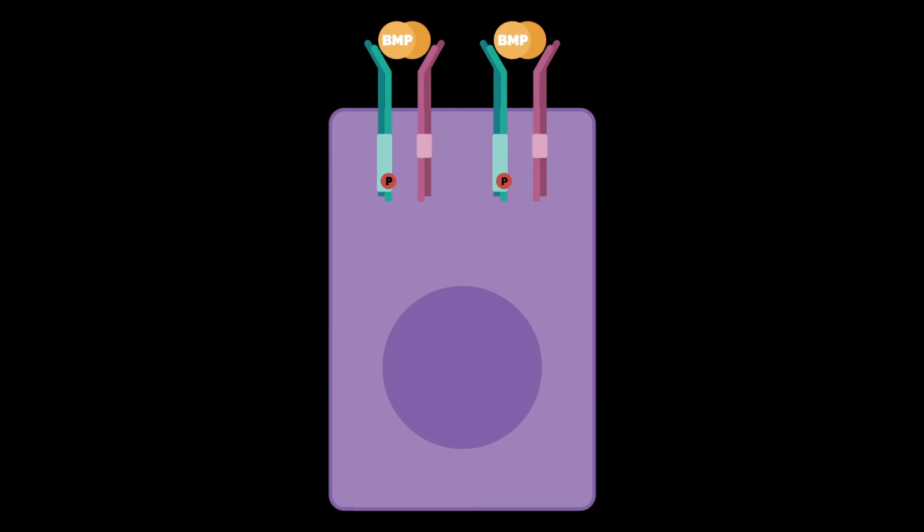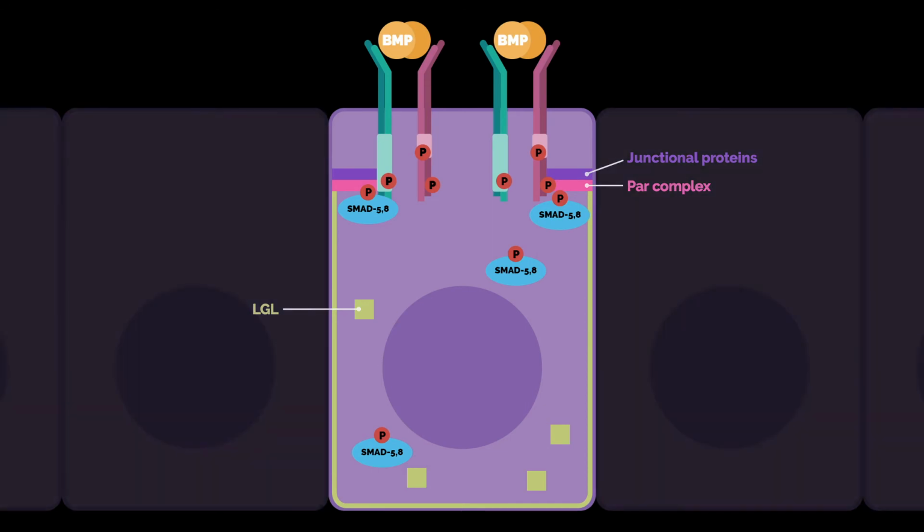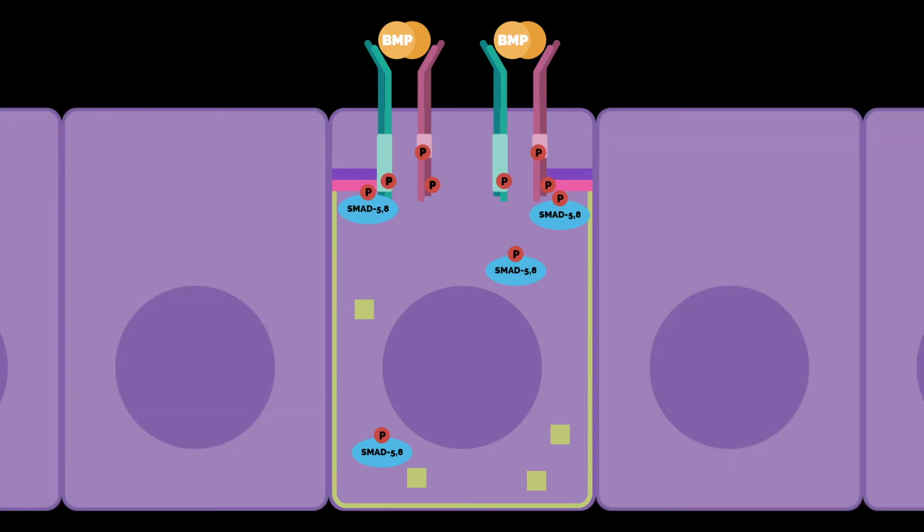In the presence of canonical BMP signaling, phosphorylated SMAD5, 8, recruit PAR complex that stabilize junctional proteins on the apical surface, and LGL is restricted to the basolateral membrane. Therefore, the size equality between the apical and basal membranes is maintained, and hinge points are not created.